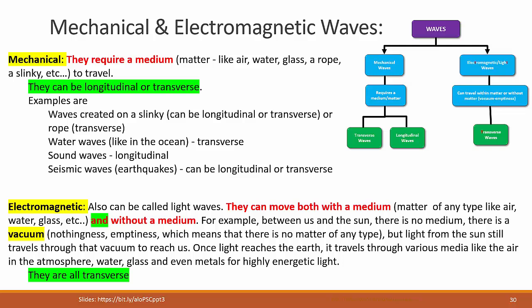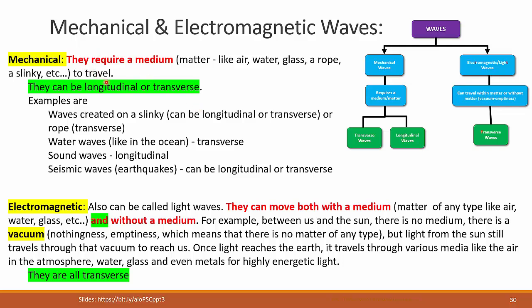A rope for a wave on a rope, a slinky for a wave on a slinky, etc. So you need some type of matter for the wave to move through, for that wave to be called mechanical. Now, it does not matter whether that wave is longitudinal or transverse. It can be either. For example, an ocean wave is a transverse wave. A sound wave is a longitudinal wave. Both of them are mechanical waves.